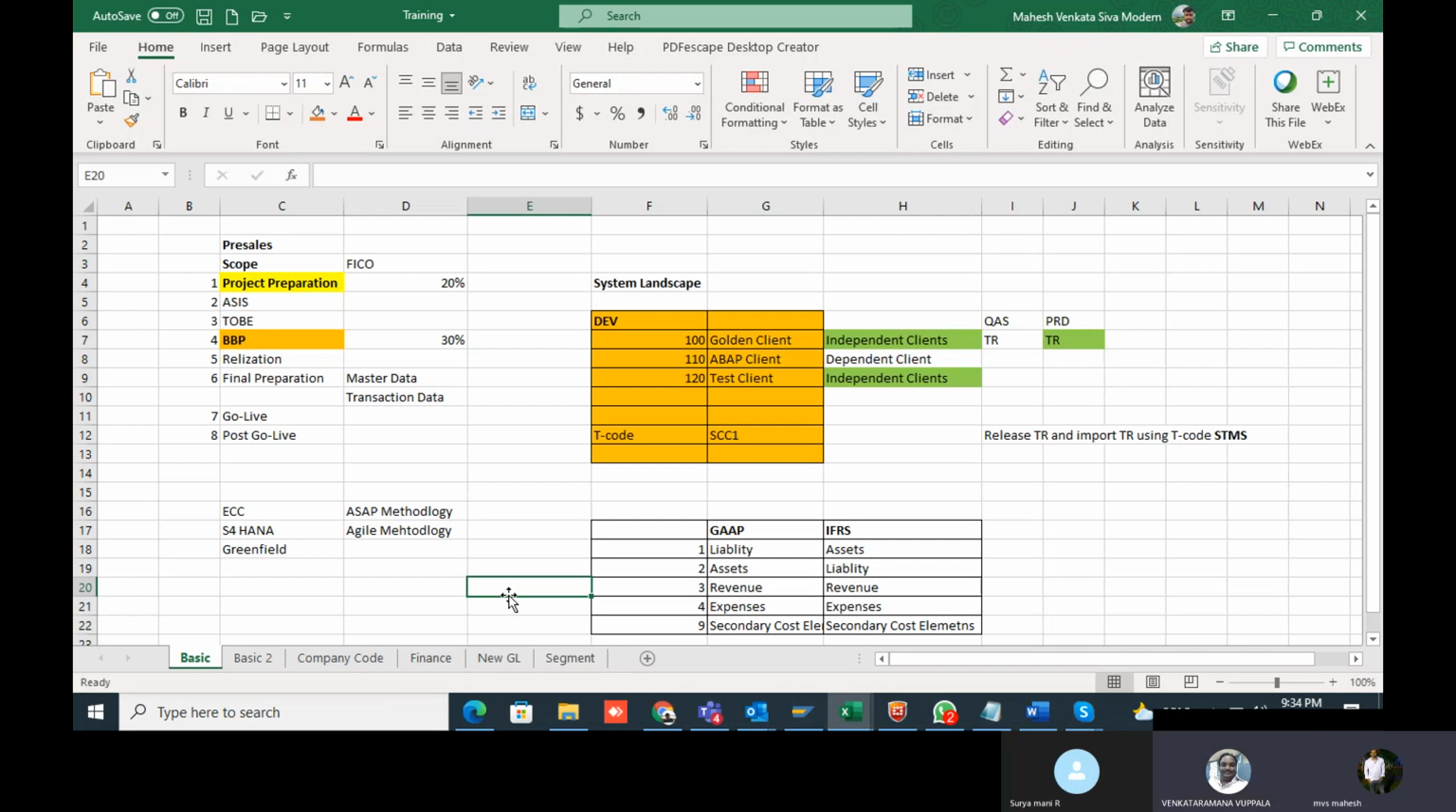We will give that config document only at the end of the project, after the AMS support, that is the Hypercare support we are going to provide. Till that time, we are not providing any config document.